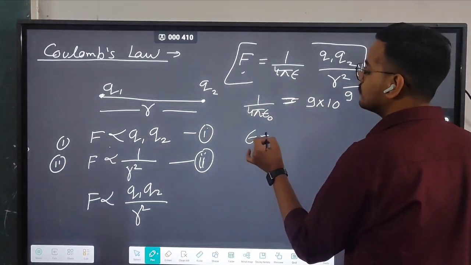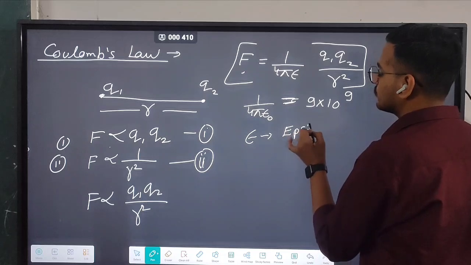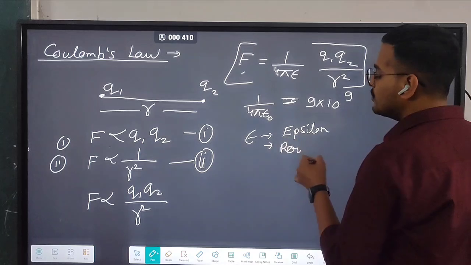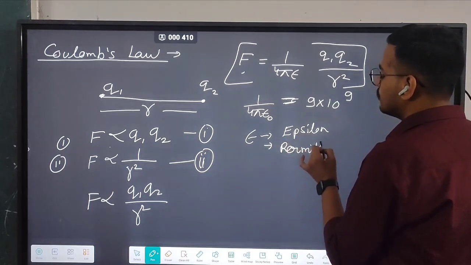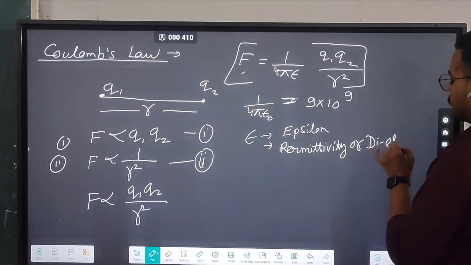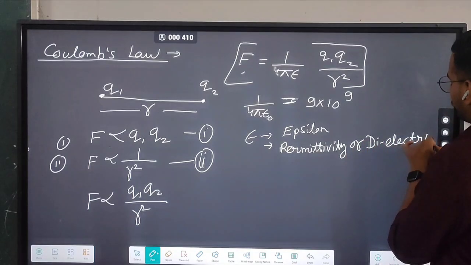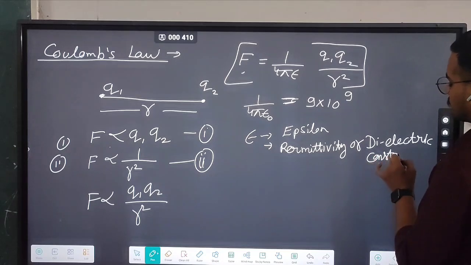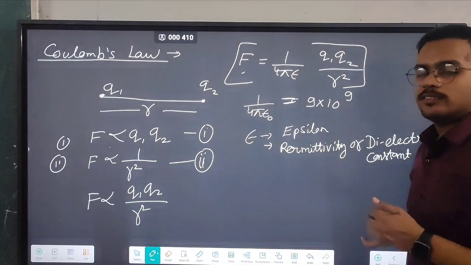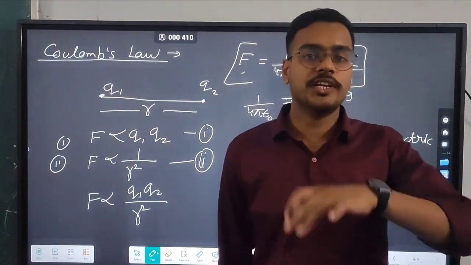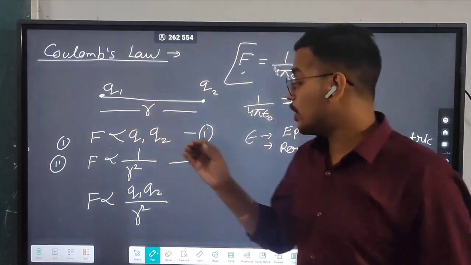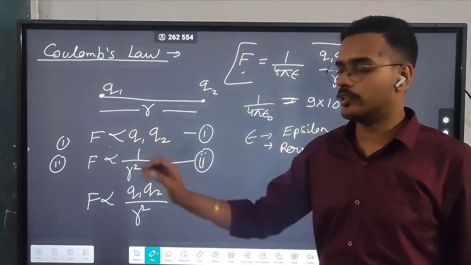Here that epsilon is known as permittivity, or dielectric constant. So what is epsilon? This epsilon totally depends on the medium, like in which medium we have put these two charges. The value of epsilon will depend on that medium only.